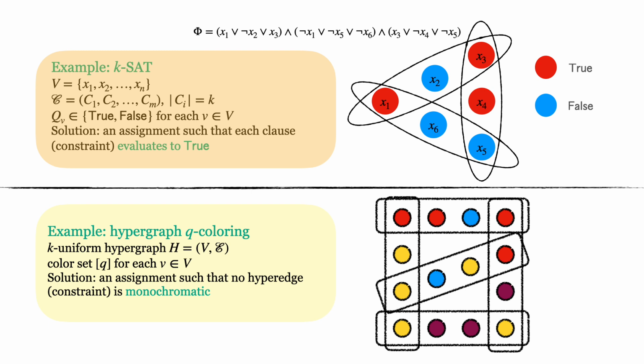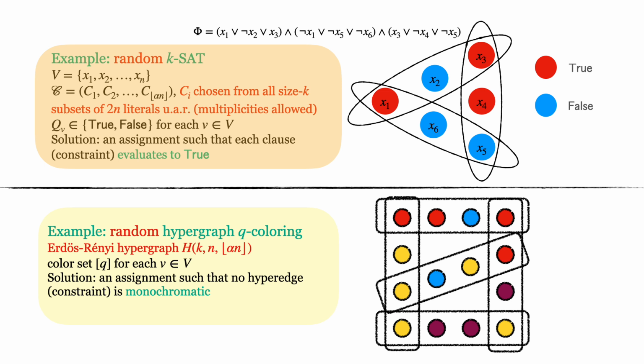Here are two important examples of CSPs, k-SAT and hypergraph Q-coloring. In k-SAT, all variables are Boolean, and each clause can be interpreted as a constraint defined over k variables. The solution is an assignment to all variables such that each clause evaluates to true. In hypergraph Q-coloring, we have a k-uniform hypergraph H and a color set Q for each vertex. The solution is an assignment of Q colors to each vertex so that no hyperedge is monochromatic.